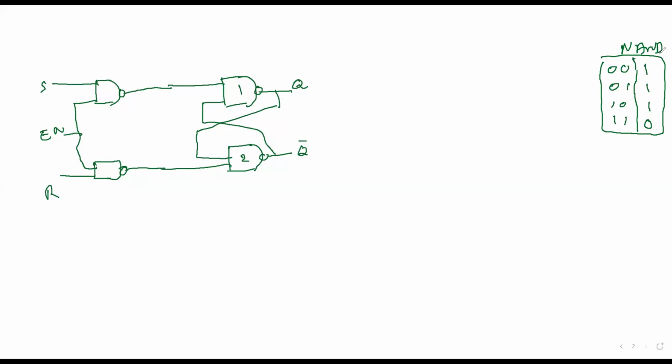So now we'll see. As this is S, now this will be acting as a NOT gate. This will be acting as a NOT gate. So here I'll be getting S bar and this one will be considered as R bar. So what I have to do is, let me take S, R, S bar, R bar, Q, Q bar, condition.